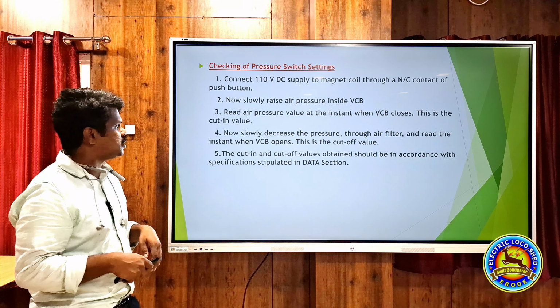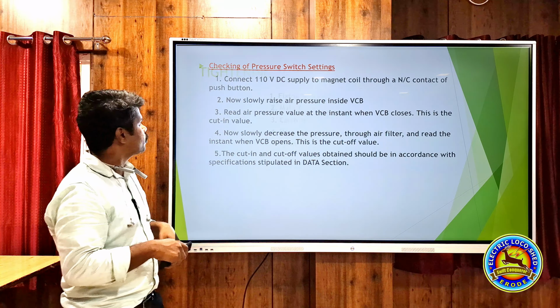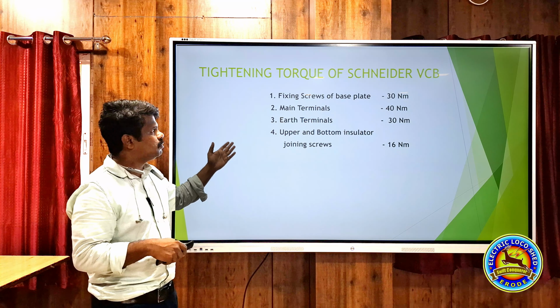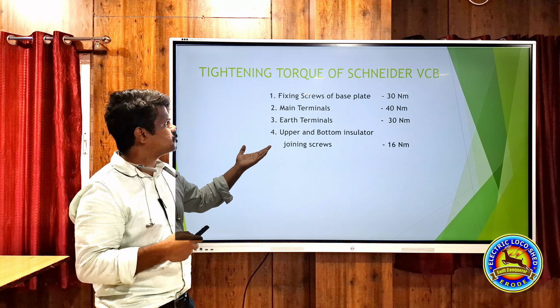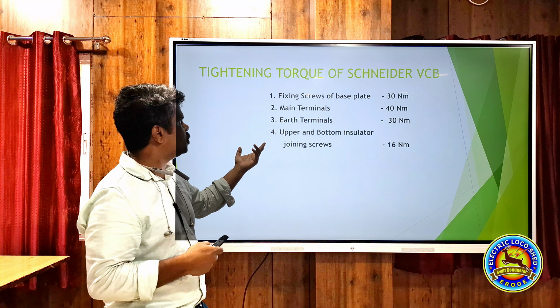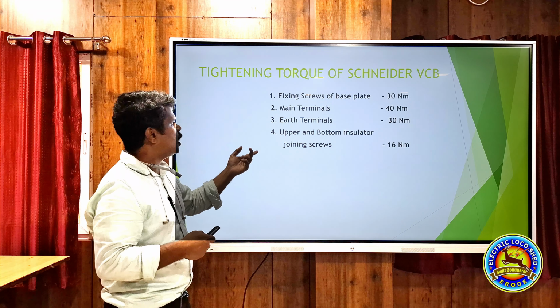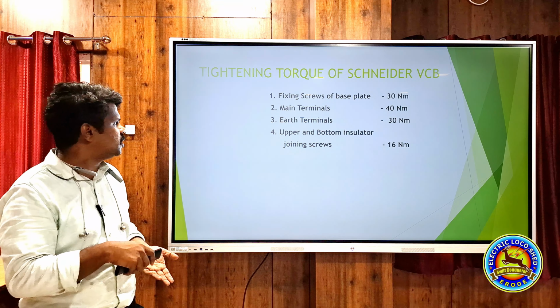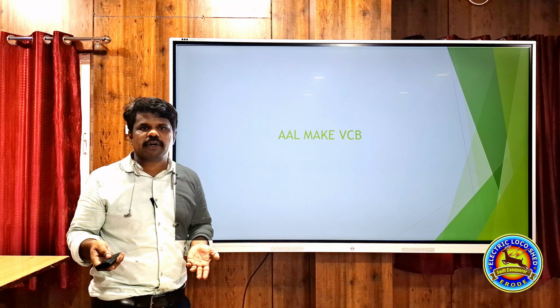This is the pressure switch fitting that I have already told you. This is the torque of Schneider VCB we have to use. This is base plate 30 Nm, main terminals 40 Nm, earth terminals 30 Nm, and upper and bottom insulator we have to apply 16 Nm. Then we will go for AAL make VCB.